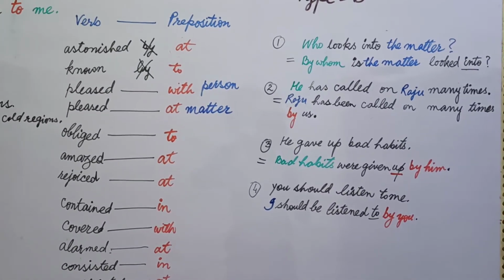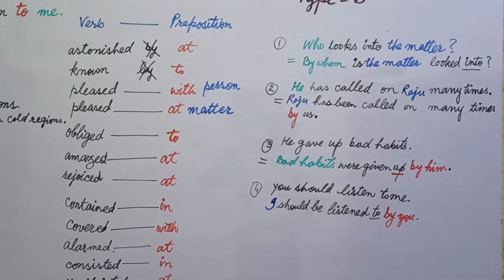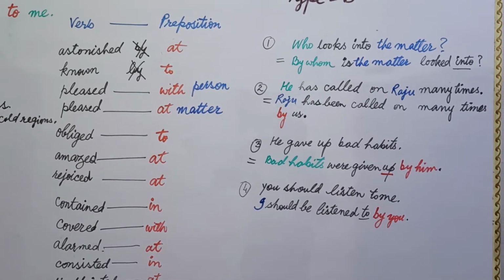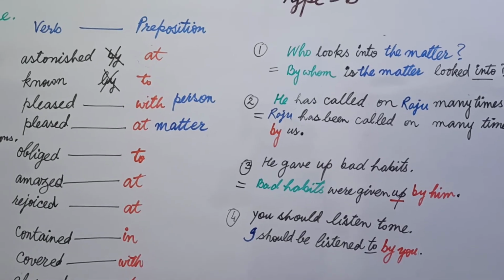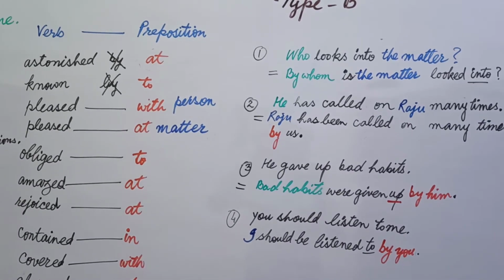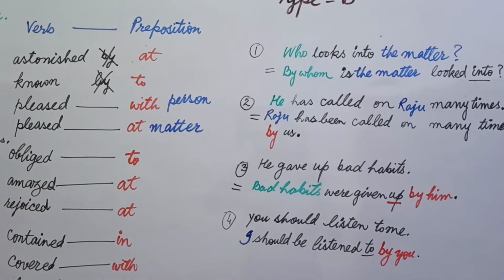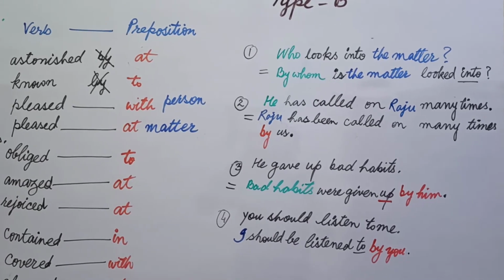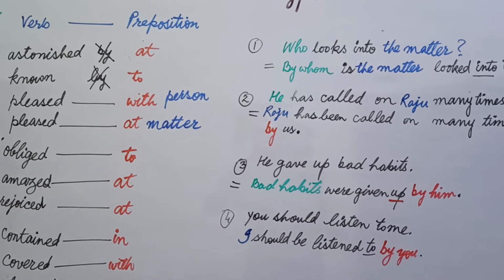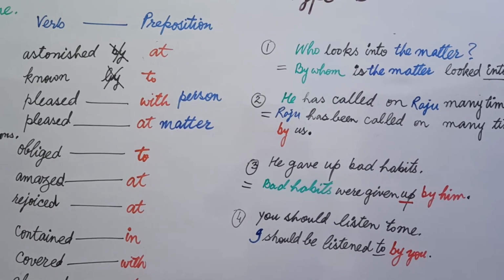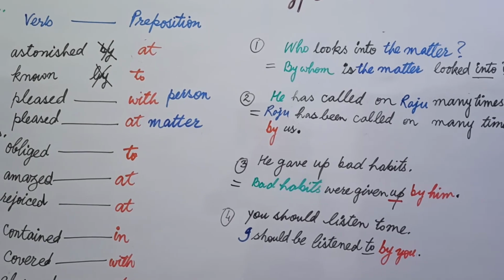The sentences written in type B are based on phrasal verbs. Now let's understand what phrasal verbs are. Phrasal verbs are those verbs in which we add some particles based on prepositions, and we change the meaning of that verb altogether. Suppose "look into". Look into means to investigate, but generally we see look means see.